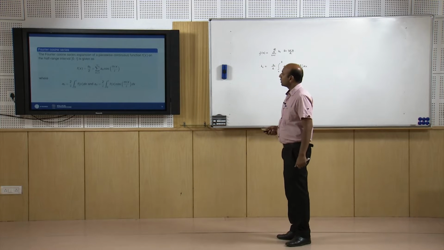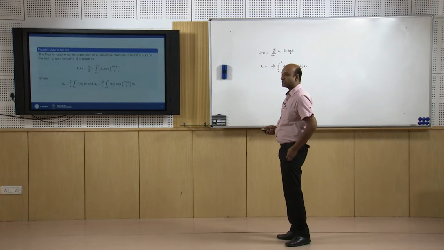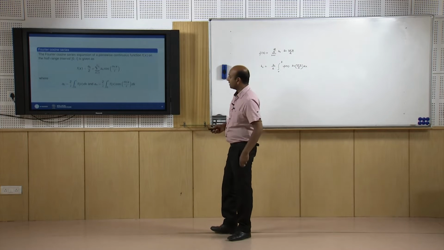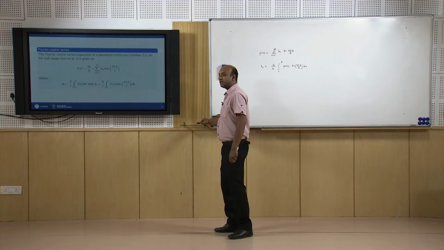Now, if we want the Fourier cosine series expansion of the function defined on a half range from 0 to L, that will contain only cosine terms.